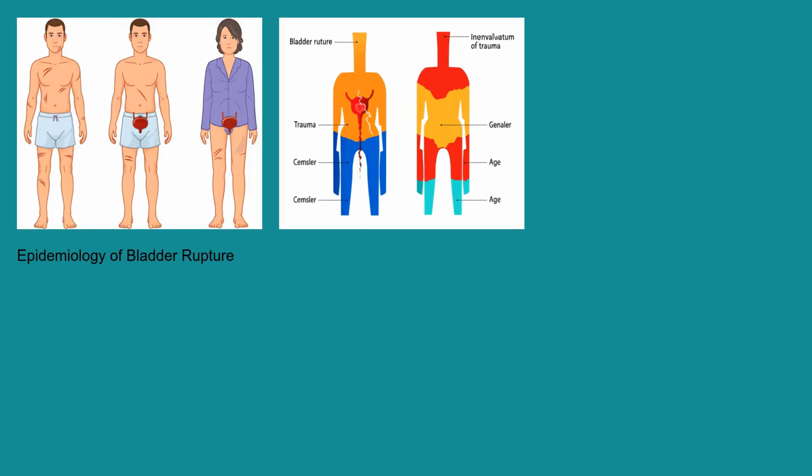Regarding epidemiology, bladder rupture is relatively rare, but its occurrence is often linked to the prevalence of trauma in a particular population. Regions with high rates of traffic accidents or violence tend to see more cases. Men are more commonly affected than women, likely due to higher rates of trauma exposure. The incidence also varies based on age, with younger individuals being more prone to traumatic ruptures and older individuals more likely to experience spontaneous ruptures secondary to underlying bladder pathologies.